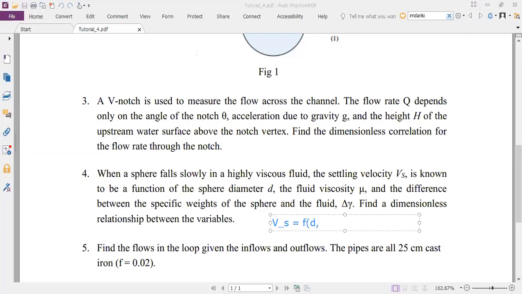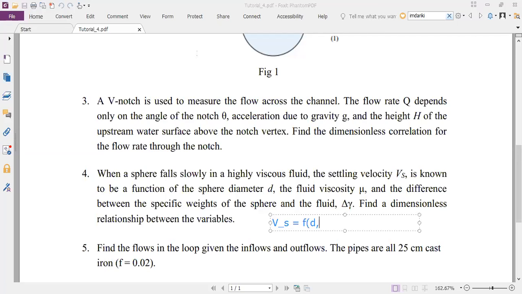I don't know if you remember this from your high school physics. Settling velocity is when the drag force and the weight of the body acting downwards are completely in balance. So therefore, you get some uniform settling velocity. It's called the terminal velocity, right? Have you seen that movie? There's a movie called Terminal Velocity or something like that.